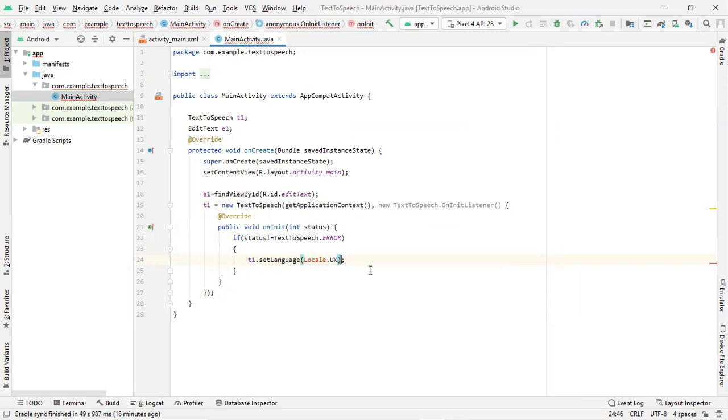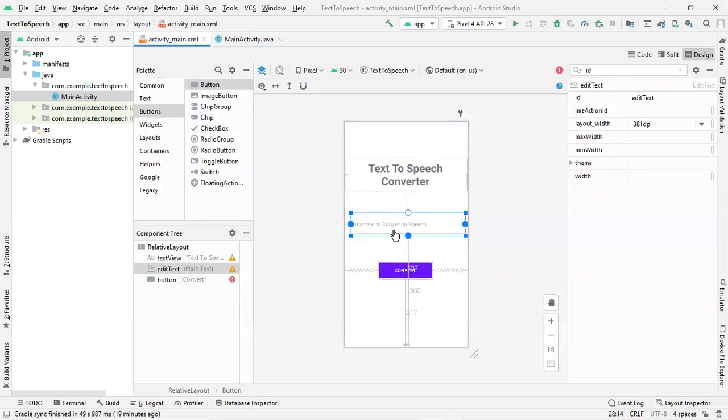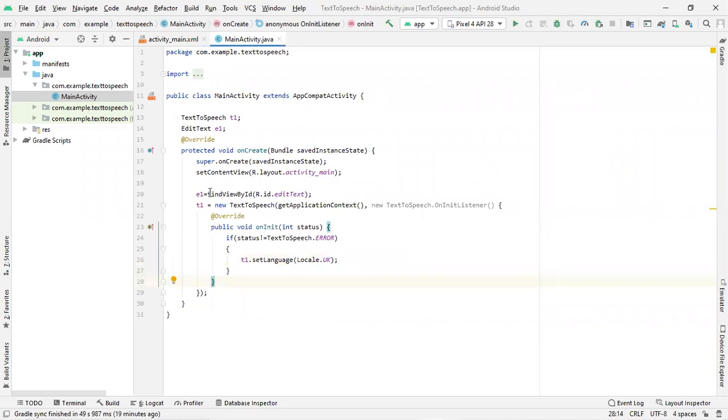So this is how you can change the locale, meaning you are changing the locale to UK instead of US. So what all we just did: we created a reference for our text to speech. There is an inbuilt class available in order to perform the text to speech conversion. Then we created the reference to this edit text because we need to obtain the content of this particular edit text. So we did like this.